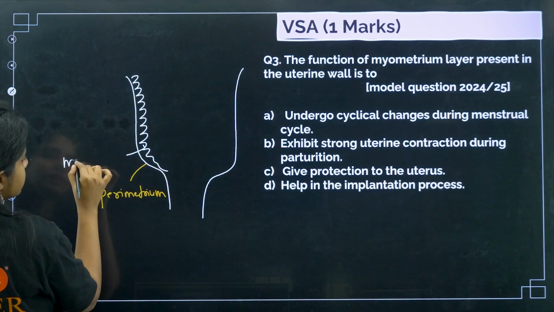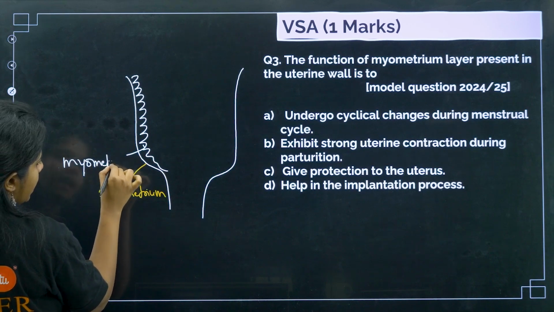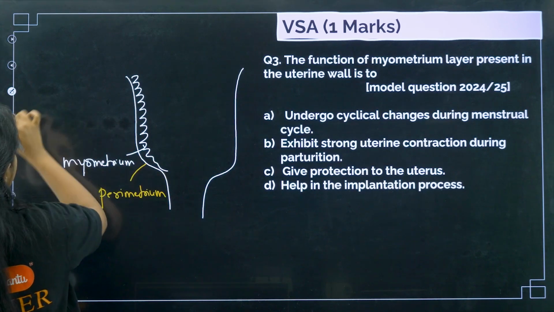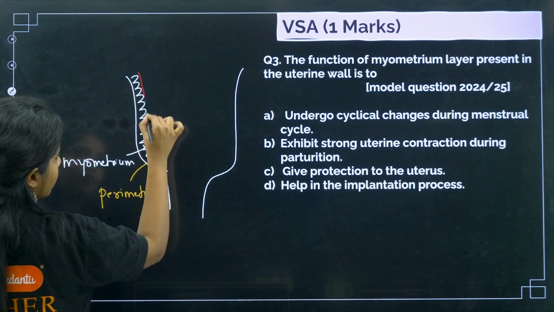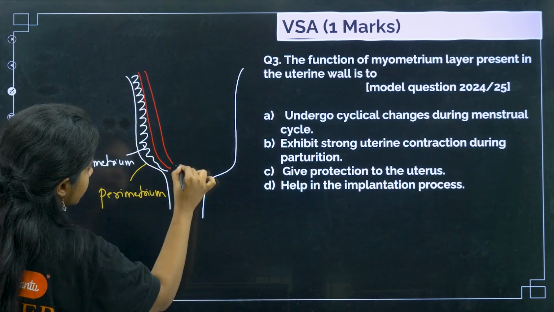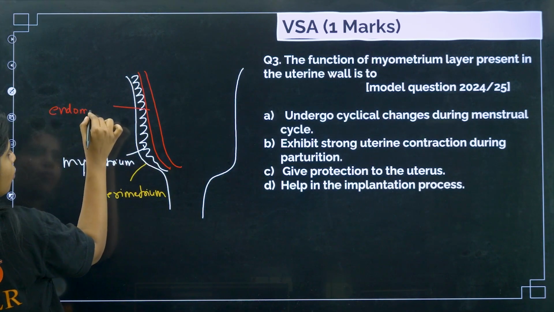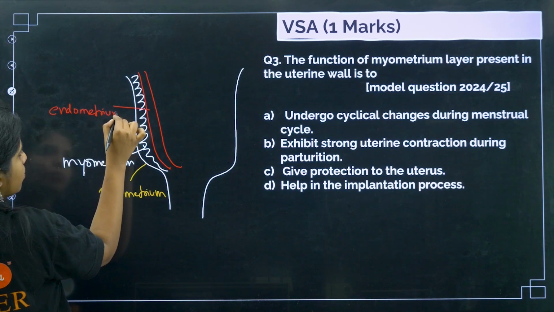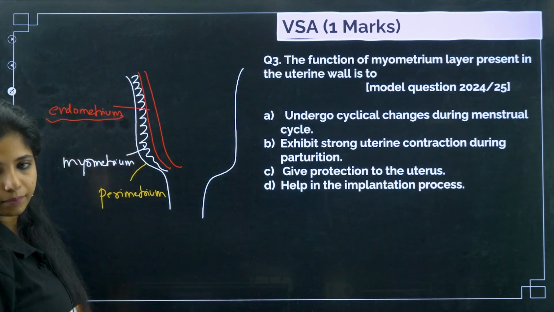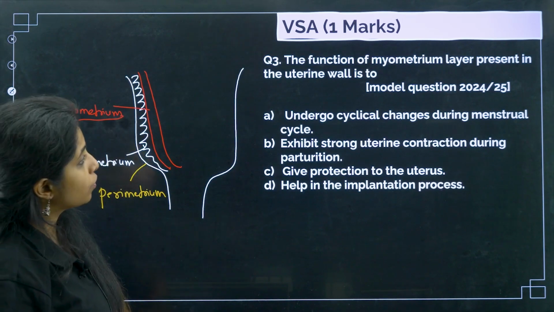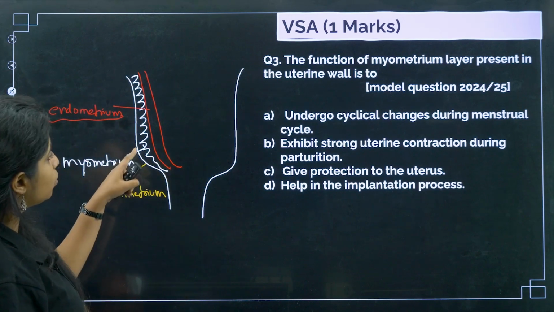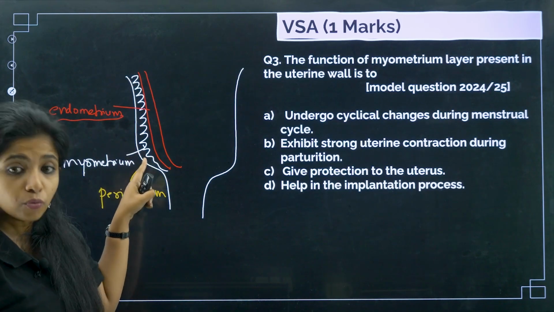You call it as myometrium, and then you have another thickened layer which is known as endometrium.